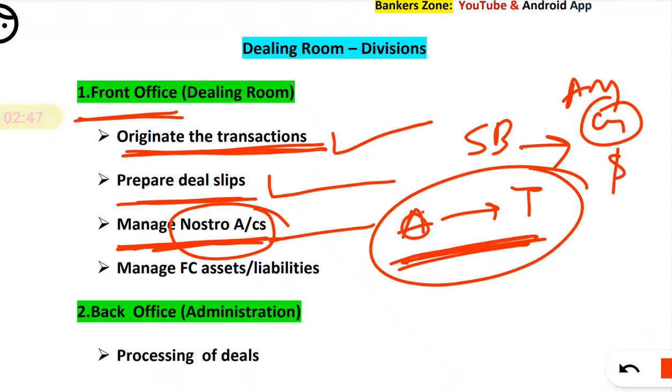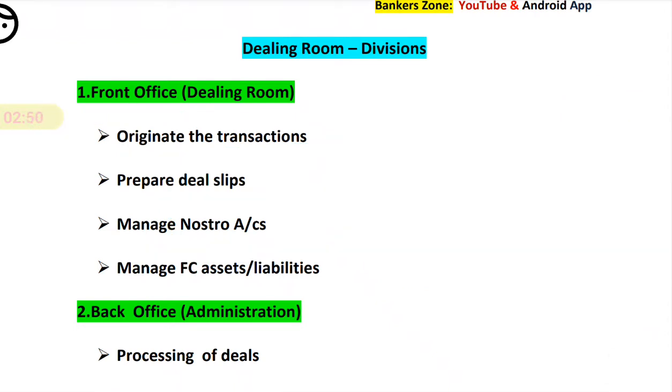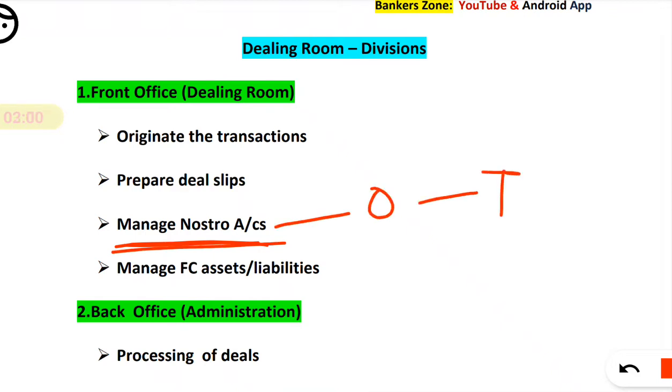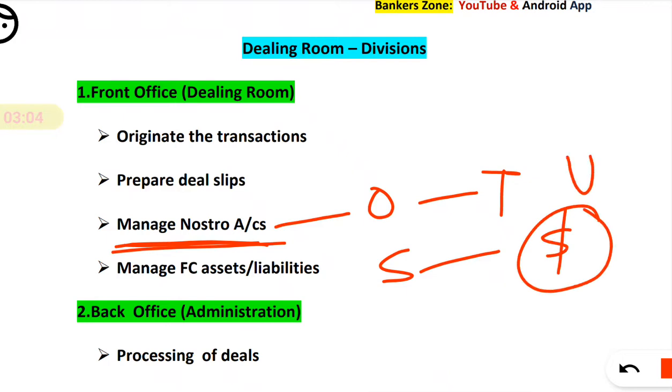We have already discussed the different types of accounts, and we are discussing them again in the next chapter also. Nostro means our account with you. That means SBI has an account in dollars in the USA, say with the Federal Reserve Bank or Citibank of USA.